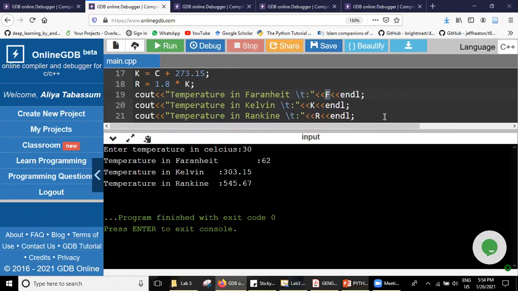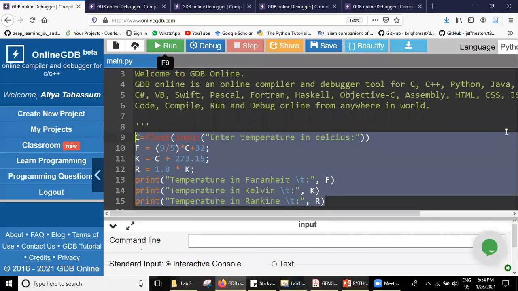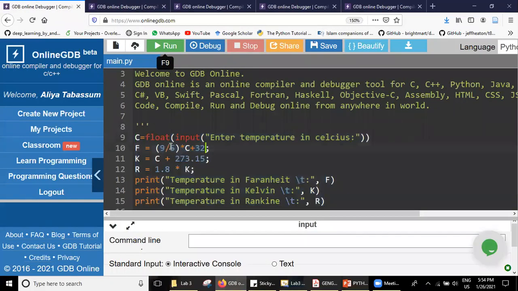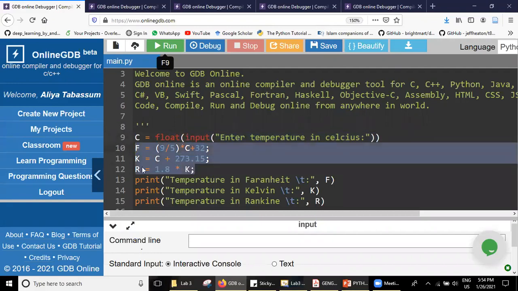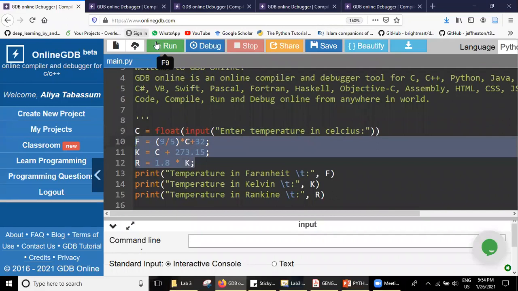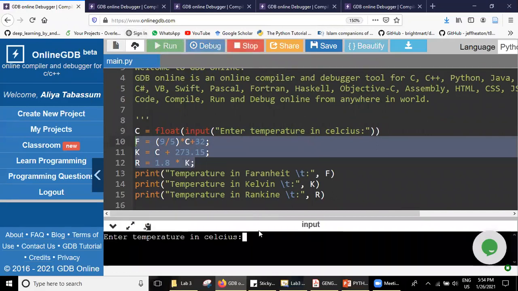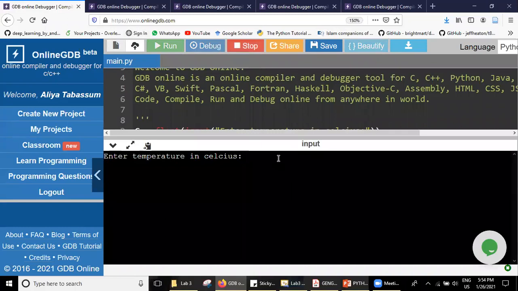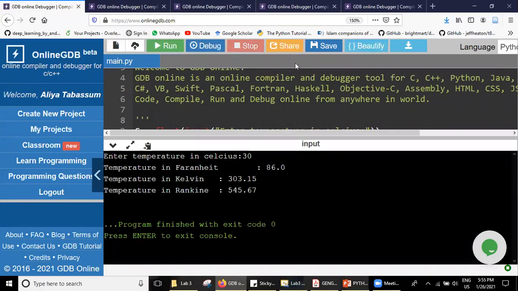Okay, I have someone, Qadira Begum. Okay, no problem. Yeah, so we will write the same program in Python, which is here. We'll give the input and we'll take the input in the form of float. It's the same as you have written in your homework and assignment. Then we give these lines of code and then we'll print. It's so simple. Okay, shall I run the same program? And here also we'll give the same value to Celsius, that's 30. And yeah, we got the same answer. Alhamdulillah. So we got the same answer here too.